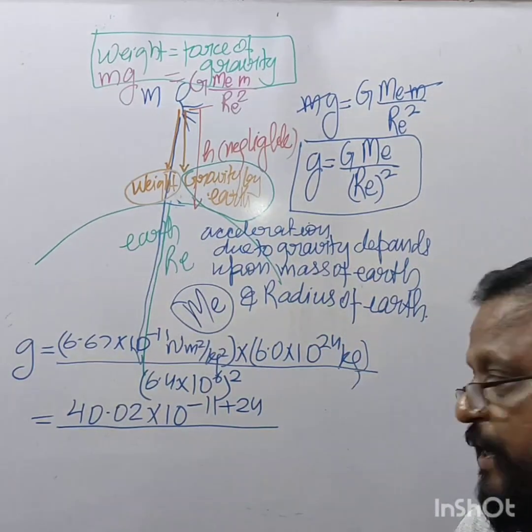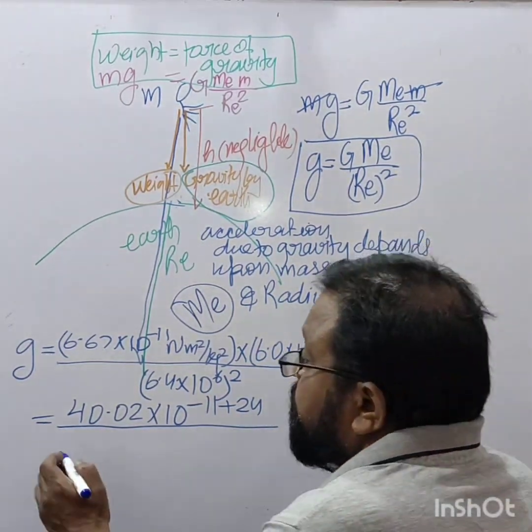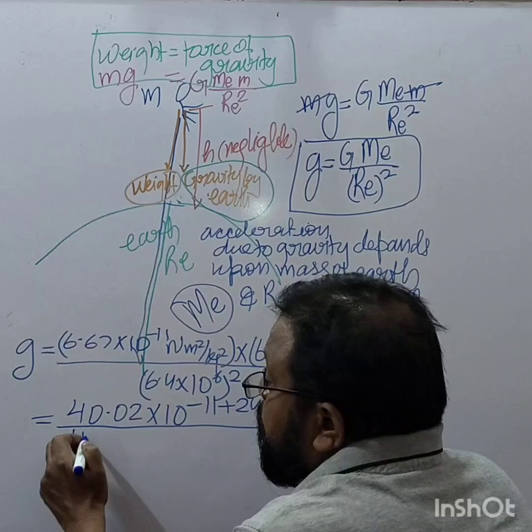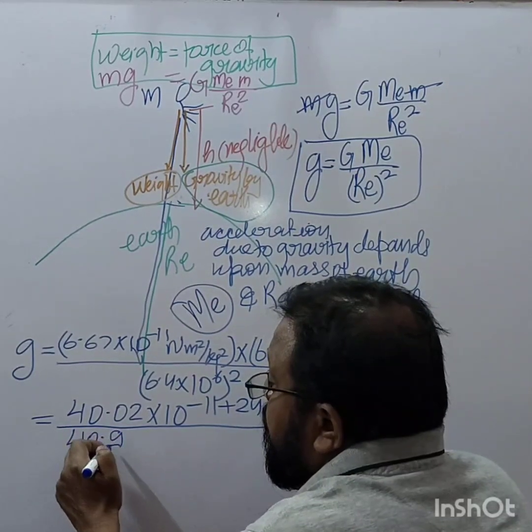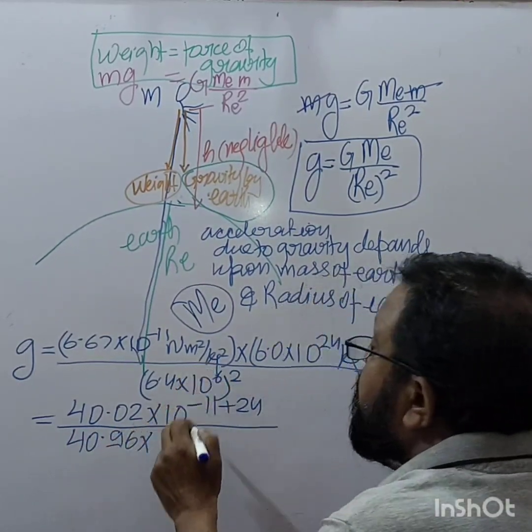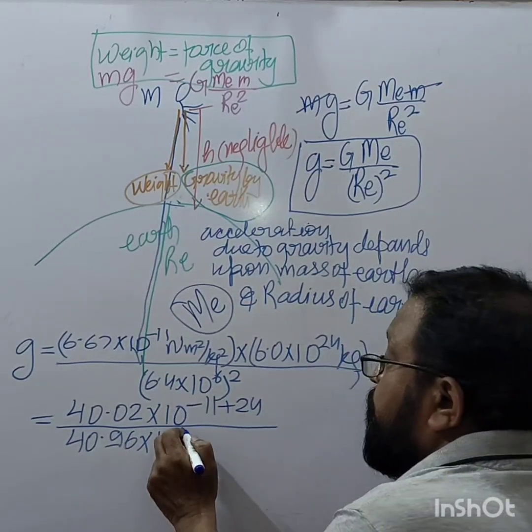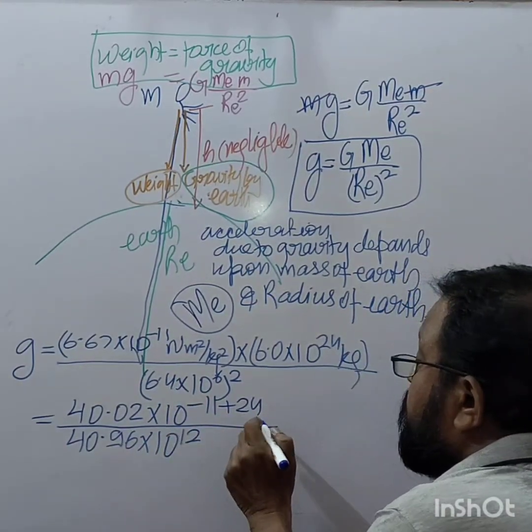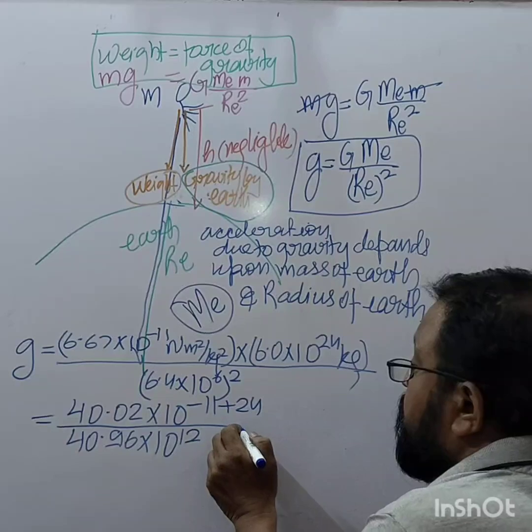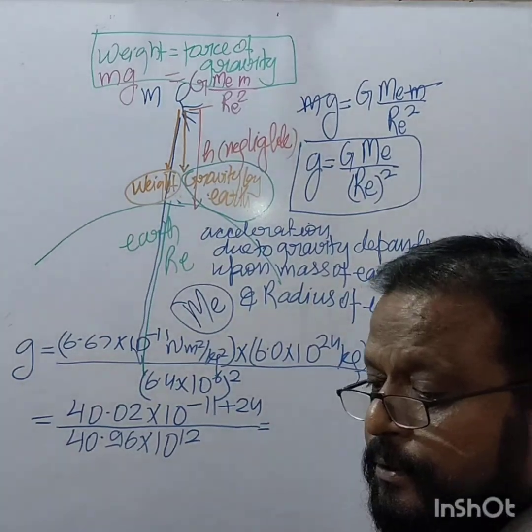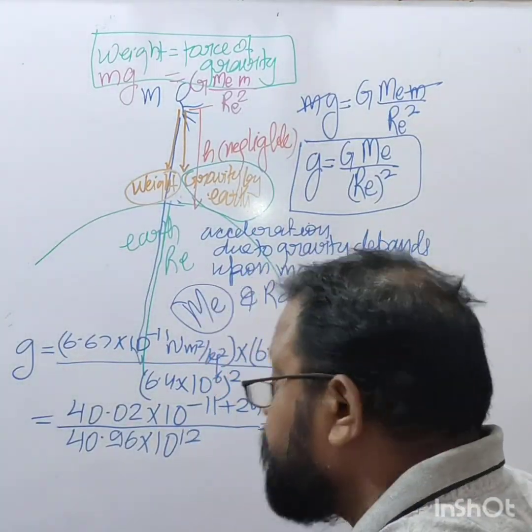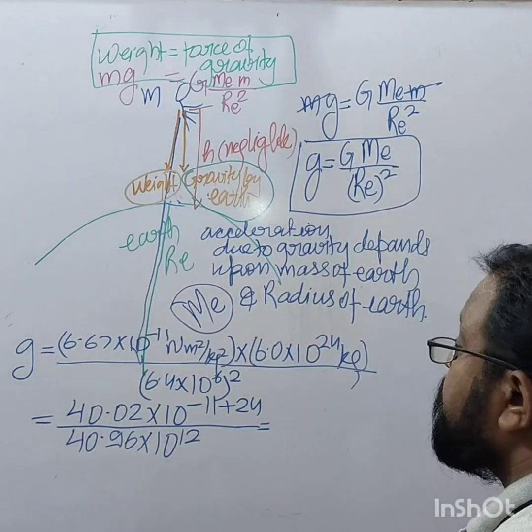It is 40.96. It is 40.96 into 10 raised to the power 12. When it goes up, it becomes